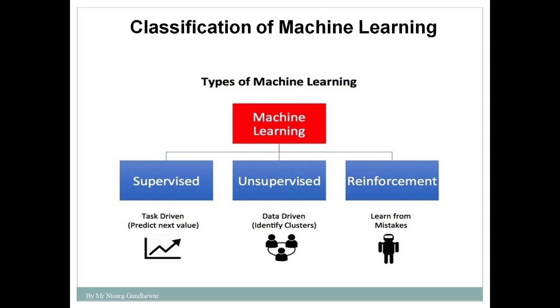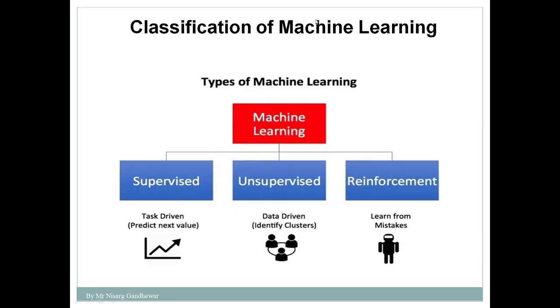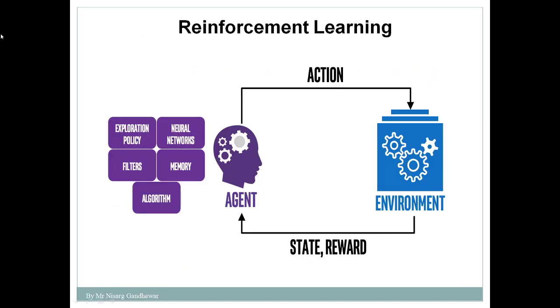So let's see what is reinforcement learning. This is a small diagram which tries to explain the concept of reinforcement learning. Before discussing the definition, first try to understand this particular diagram. In this diagram, what is your understanding? You are finding 5 different components. So there are 5 components of reinforcement learning.